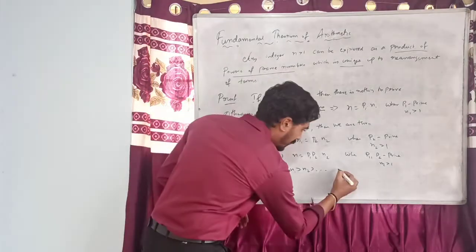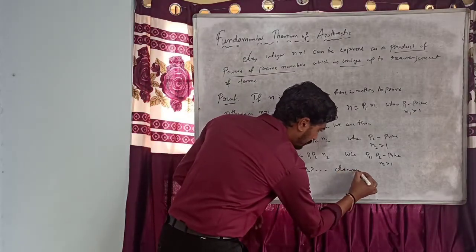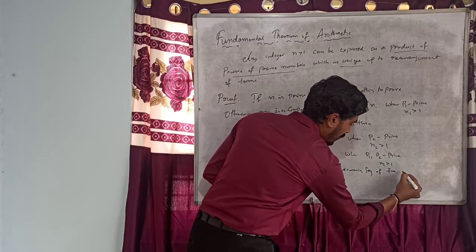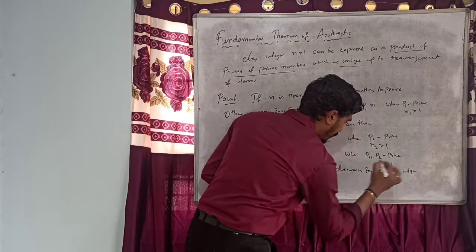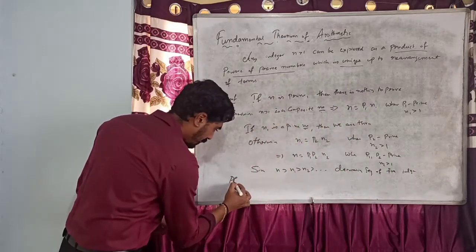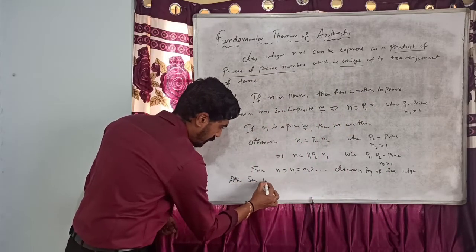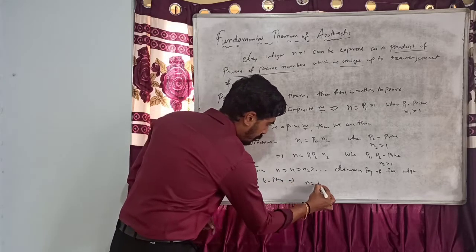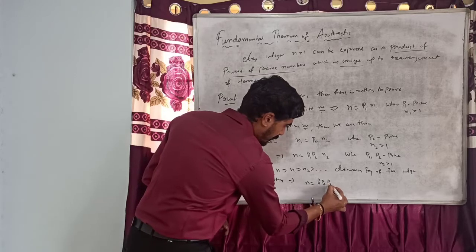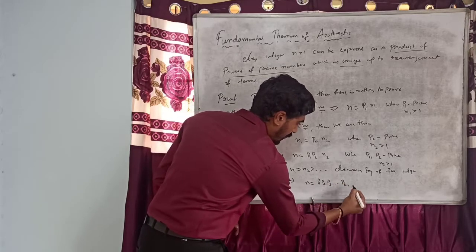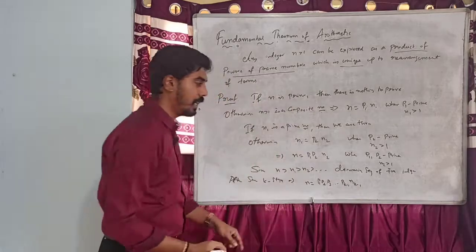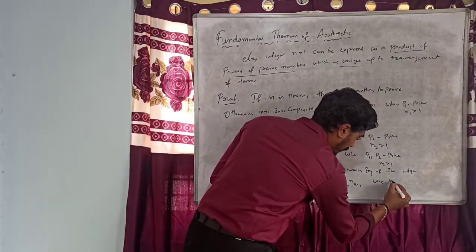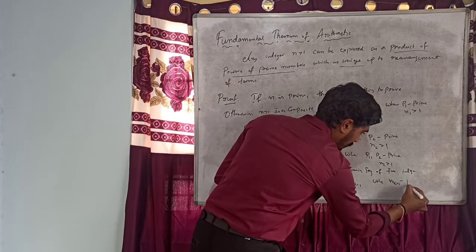Since this is a decreasing sequence of positive integers, after some k steps, we should have n equal to p1, p2, p3 and so on, p(k-1) into n(k-1), where n(k-1) is a prime number.